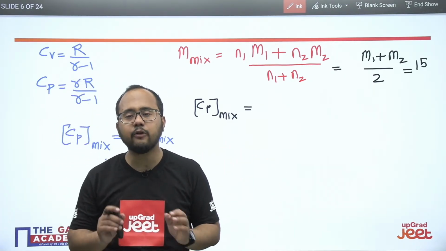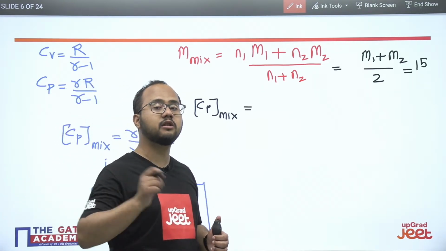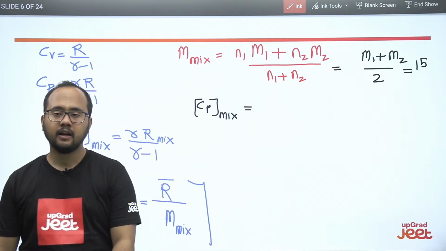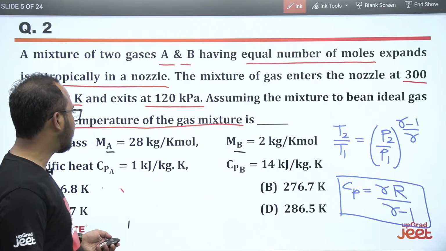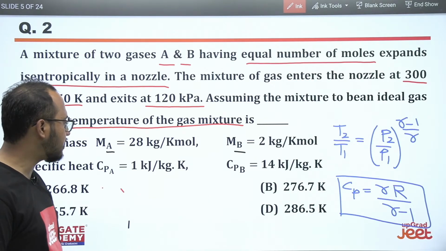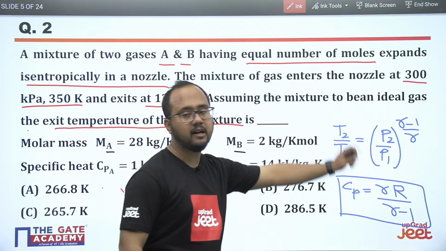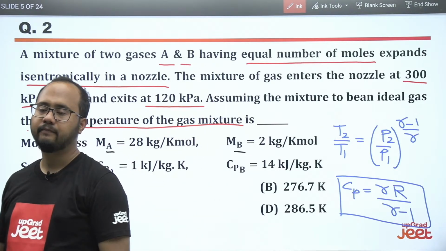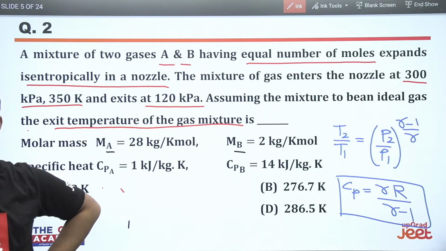So a variety of questions are possible, but they can be solved only when you know the relations of mixture of gases. Can you tell me what will be the answer here? Four options are mentioned. Please tell me the final exit temperature of the gas. Please calculate fast.